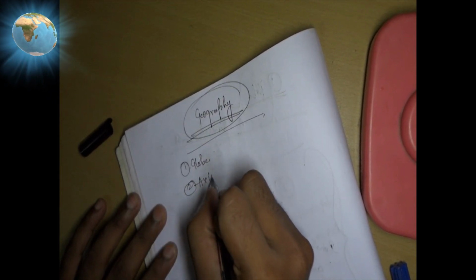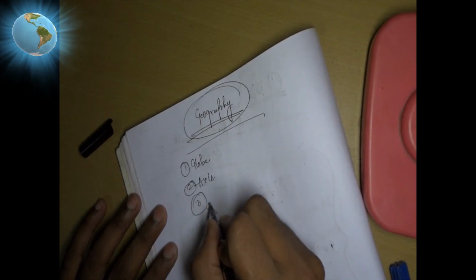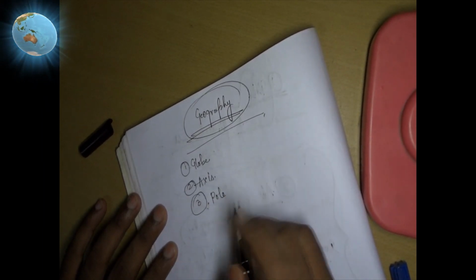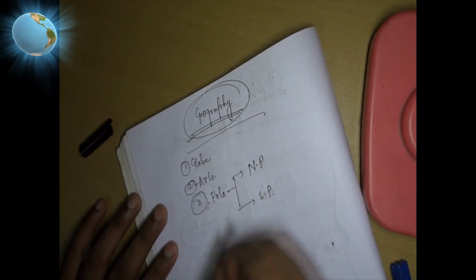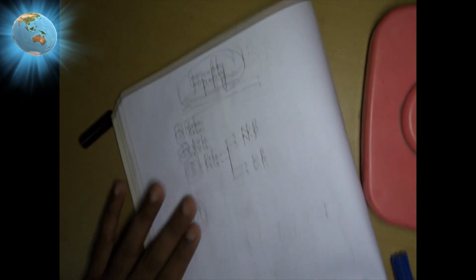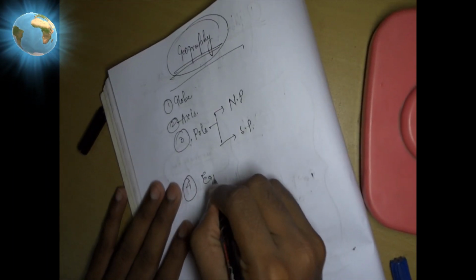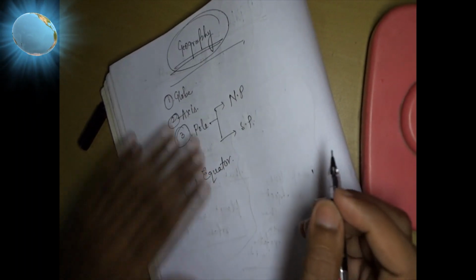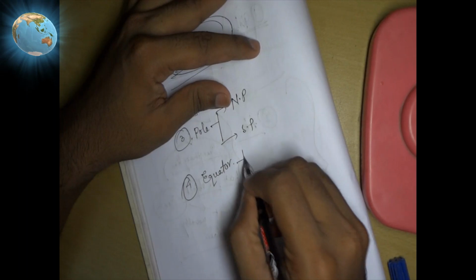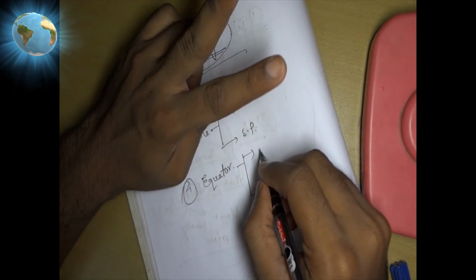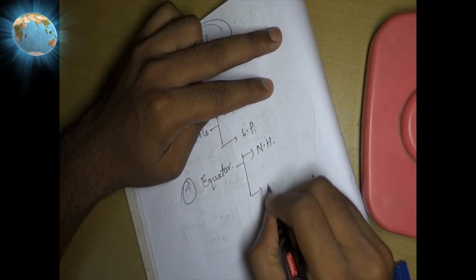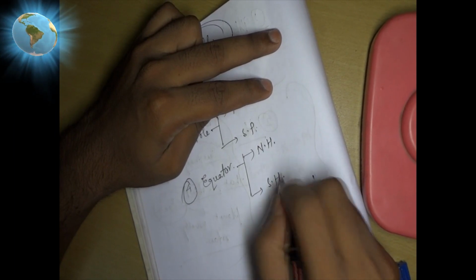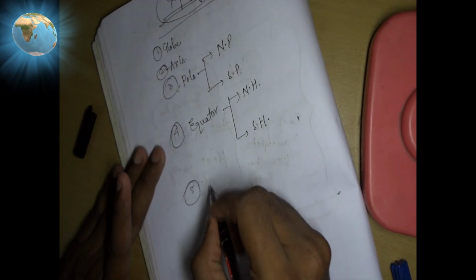axis. Next one is the poles. When I'm talking about the poles, I will be talking about the North Pole and the South Pole. Next topic I will be discussing is the equator, isn't it? So when I'm talking about the equator, I'll be defining with two things. First one are the hemispheres, and that are the northern hemisphere and the southern hemisphere. Okay, next topic I'll be discussing is the prime meridian.